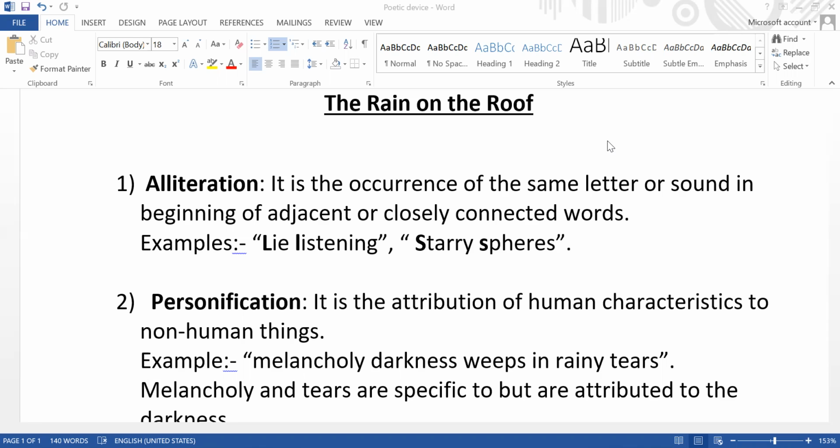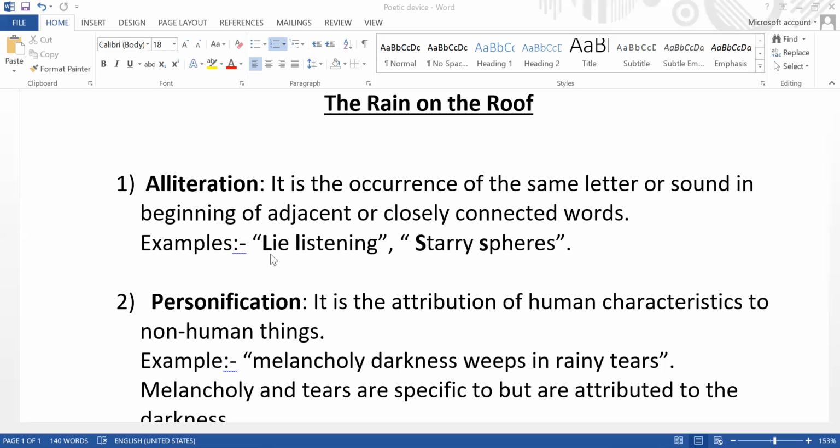Alliteration is a poetic device or figure of speech in which the same letter or sound occurs at the beginning of adjacent or closely connected words. So, if the same alphabet is repeated two or more times in adjacent words, we call it alliteration. For example, "lie listening".